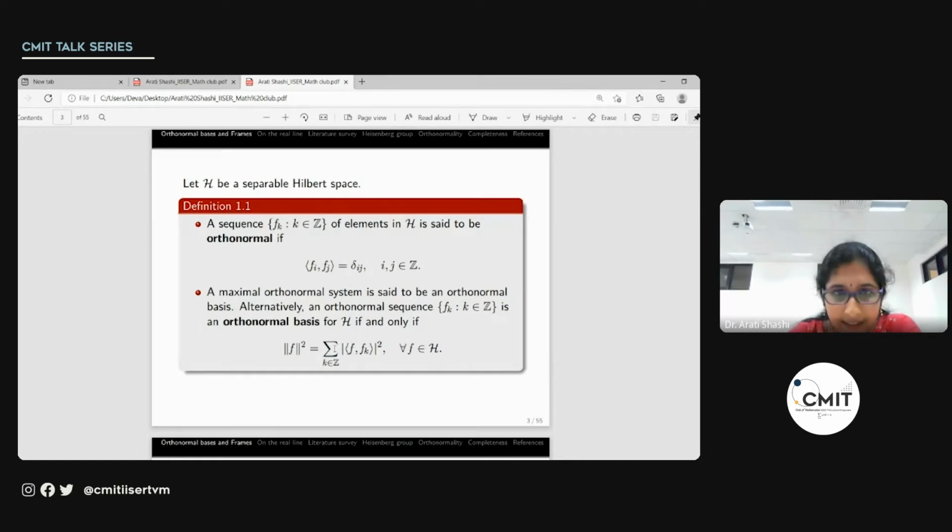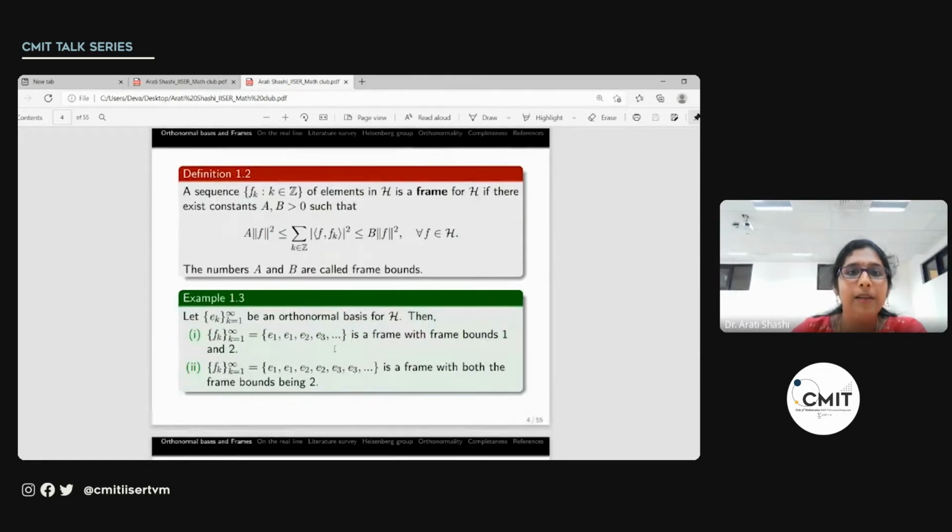And there is another relation which gives the expansion of any element in the Hilbert space in terms of these basis elements, which is f can be represented as summation over k of c_k f_k, where those coefficients c_k are uniquely determined as the inner product of f with f_k. So that's orthonormal basis.